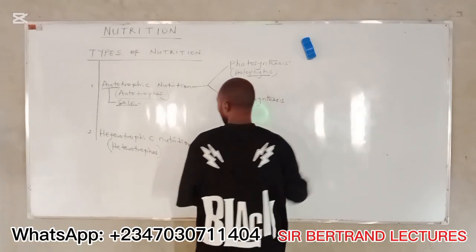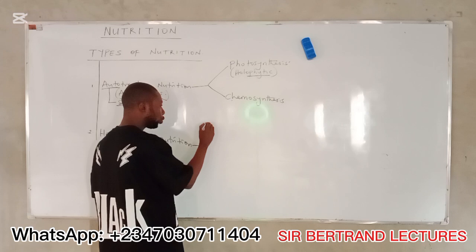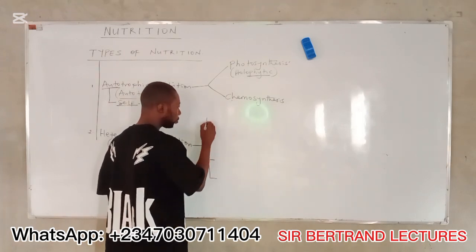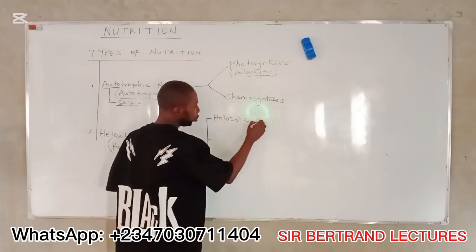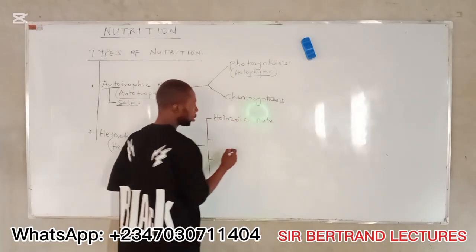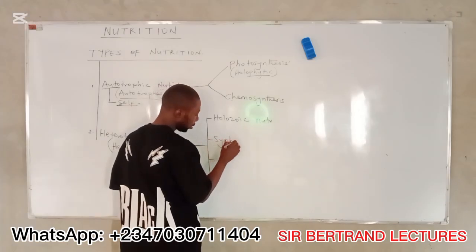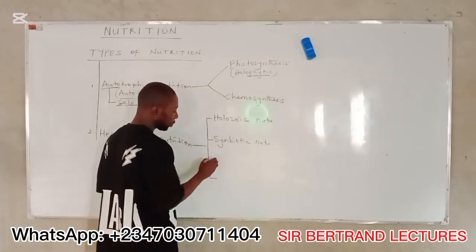Now let's look at heterotrophic nutrition. Heterotrophic nutrition here is divided into 4. Number 1 is holozoic nutrition. Number 2 is symbiotic nutrition.